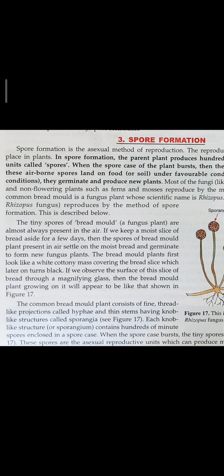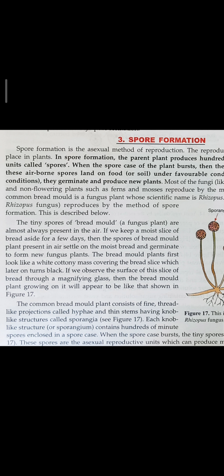You have already studied budding. Children, you will remember the example also. Spore formation is also an asexual method of reproduction. Reproduction by spore formation takes place in plants. In spore formation, the parent plant produces hundreds of microscopic reproductive units called spores.